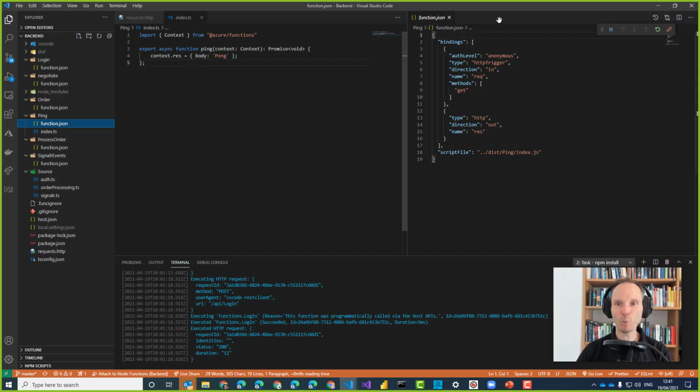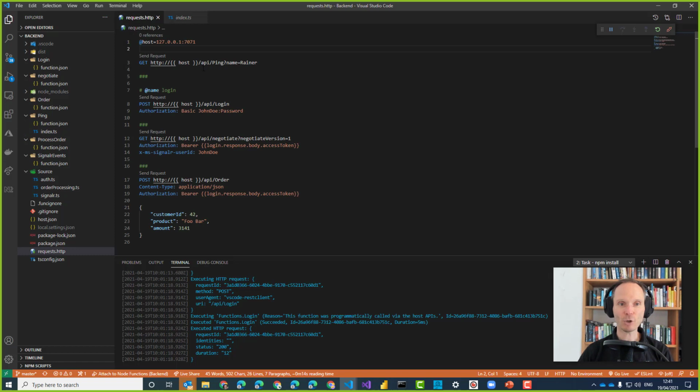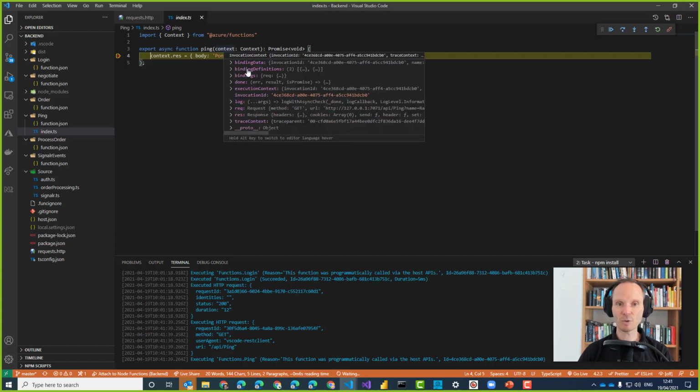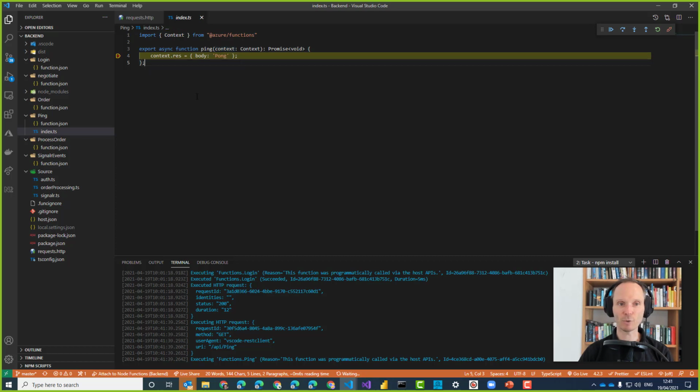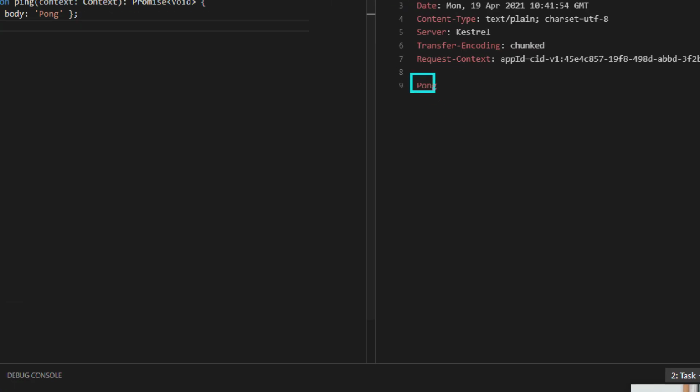That's it. If you want to try that, we simply set a breakpoint here. Let me set a breakpoint, go into my request here and call the ping endpoint. You see it here? Let's call it, and voila. This is what I wanted to show you. Here you have the TypeScript code breakpoint inside of our ping method, and we can take a look at the context. You see all this stuff. I will not go into the details. I will just keep it running, and you see, we respond with pong.